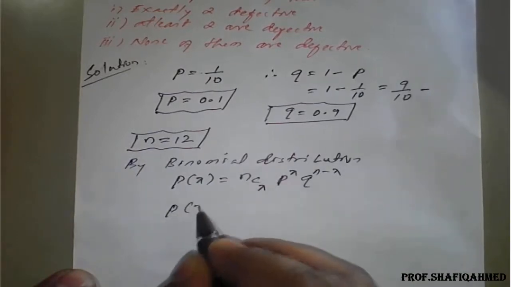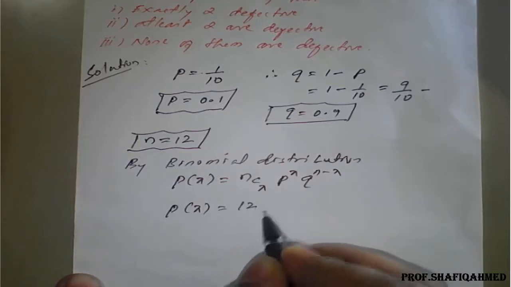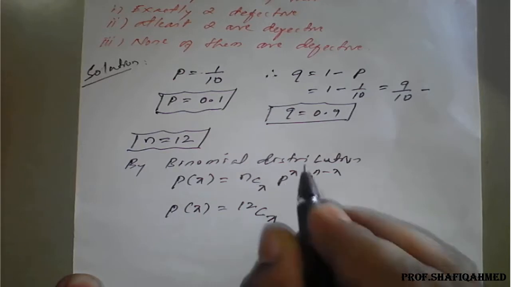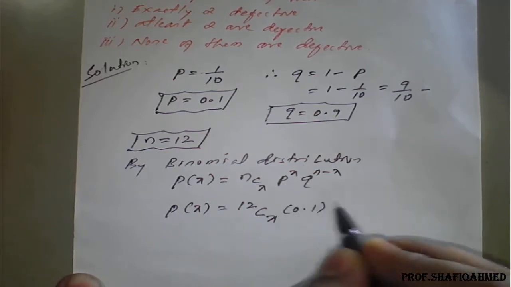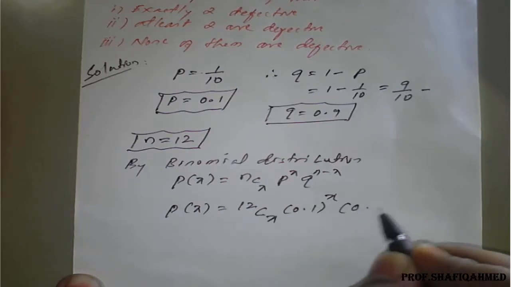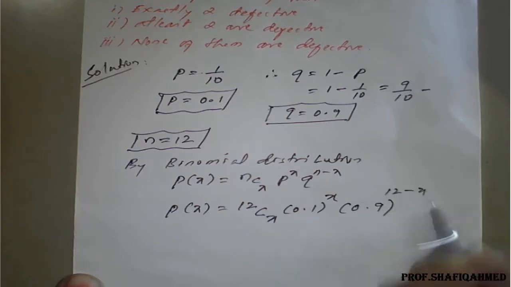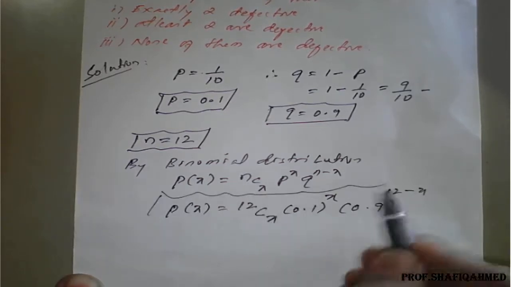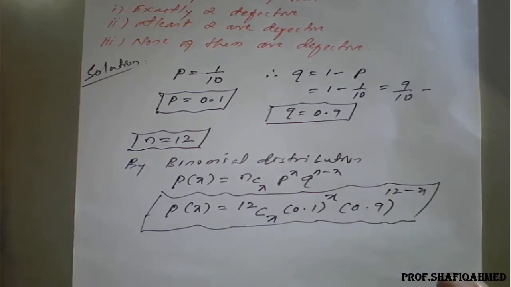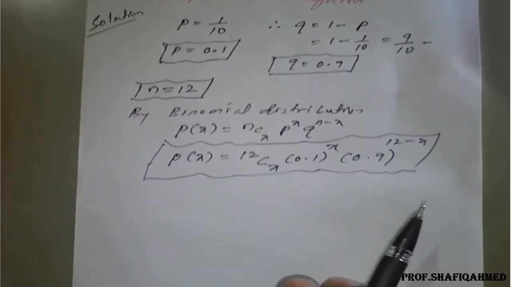So P of x is given by, on the right hand side, n value is 12, 12 C x, small x we don't know so keep it as it is, p value is 0.1 raised to x, and q value we know it is 0.9 raised to n minus x, that is 12 minus x. So this is the binomial distribution with the values of p, q and n.